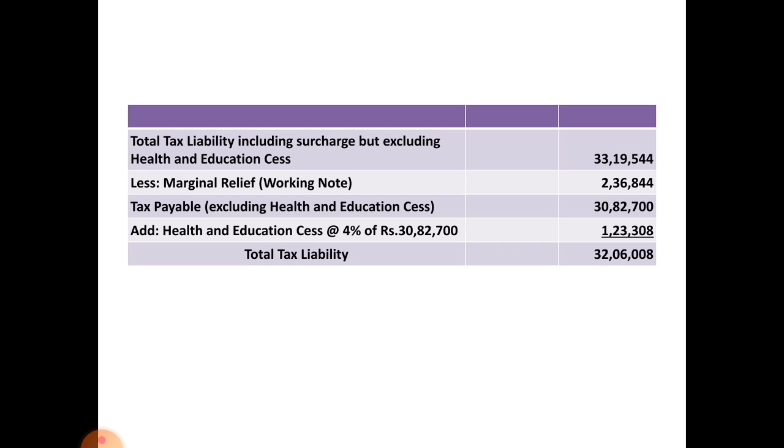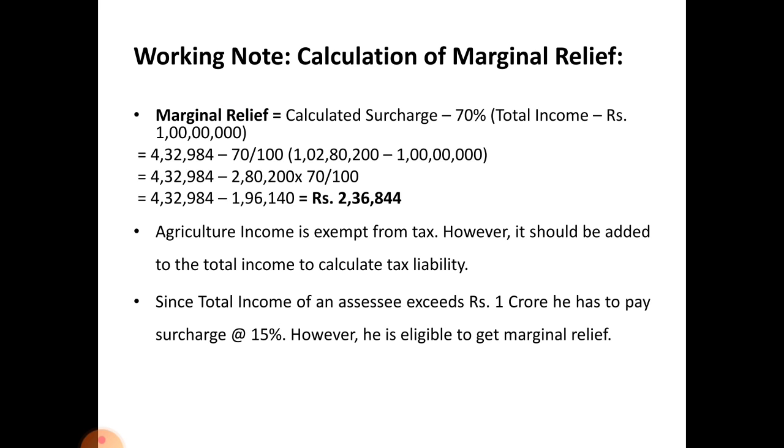Let us see how to calculate that marginal relief. See, marginal relief formula is calculated surcharge minus 70% of total income minus 1 crore, that is 70% of the marginal amount.